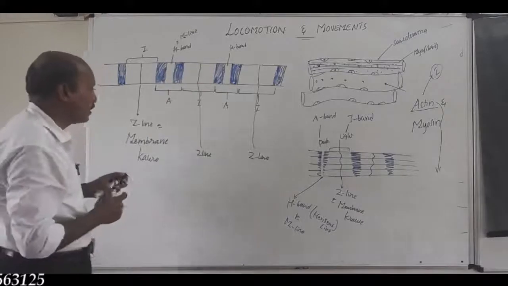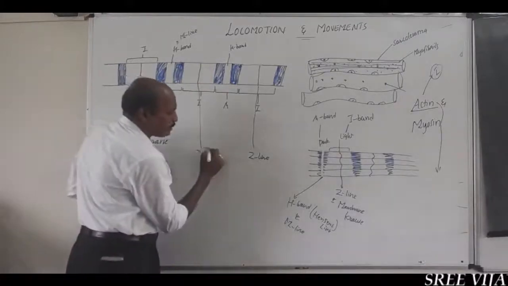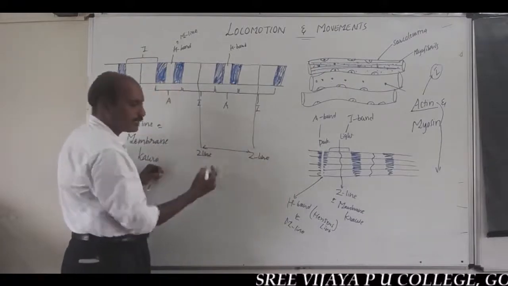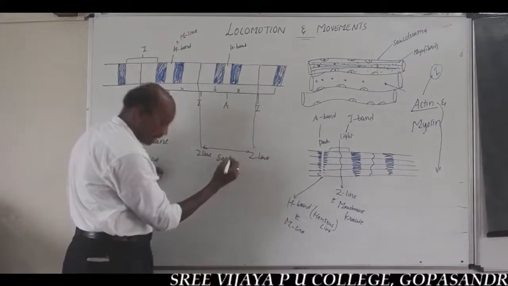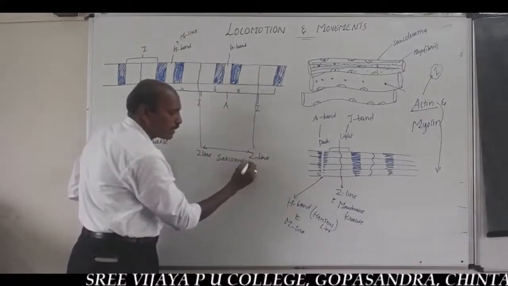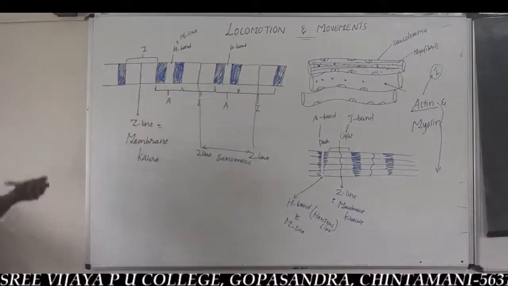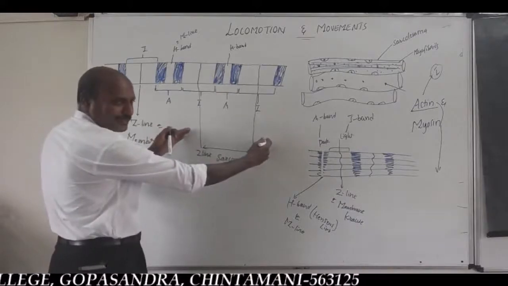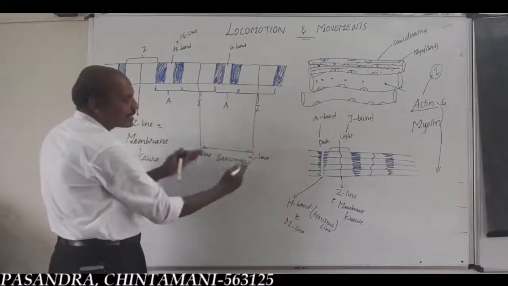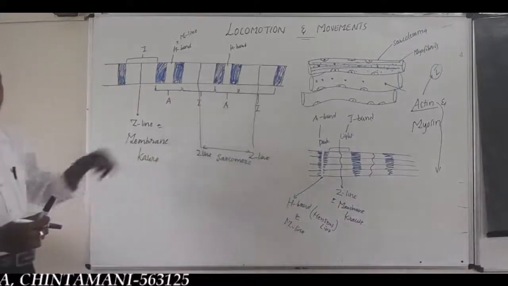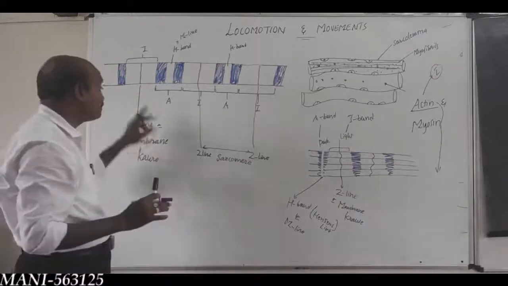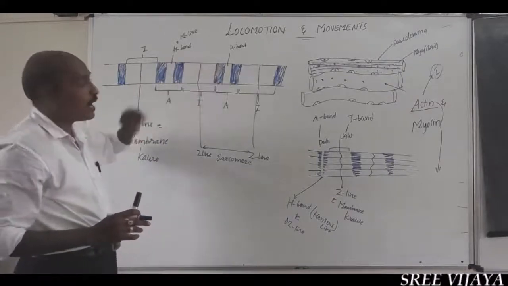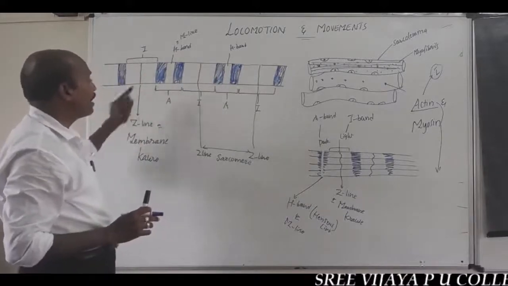Very important. The distance, the space present between two Z lines, is called a sarcomere. The sarcomere is nothing but the space present between two Z lines. But a sarcomere is never present between two M lines, or two H bands, or in between a Z line and an M line.